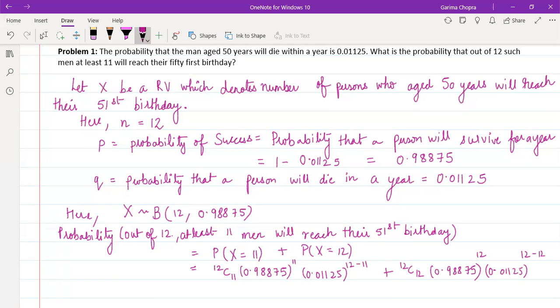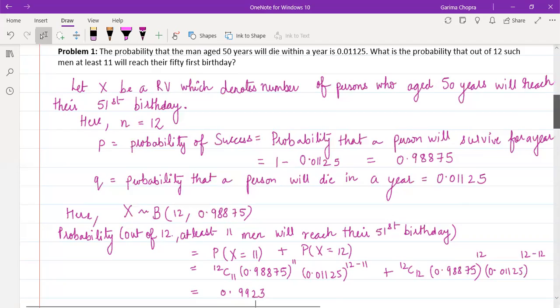So we will be simplifying this, and after simplifying and adding these probabilities, the answer which we will be getting is 0.9923. So the probability that at least 11 men will reach their 51st birthday is 0.9923.